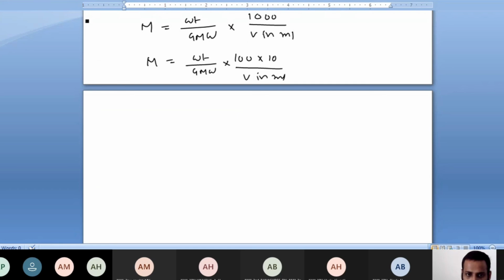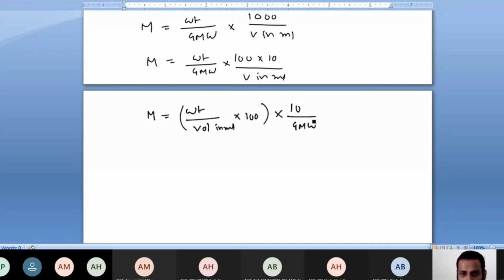Okay, so now the same thing: molarity is equal to weight by volume in milliliter into 100, this part, into the remaining 10 by gram molecular weight. I just divided that part.